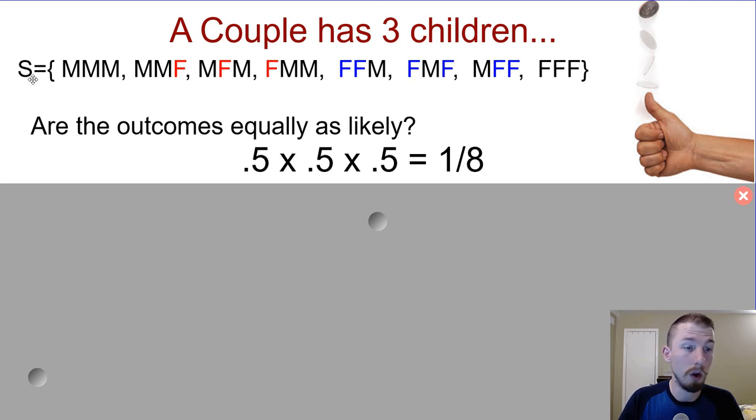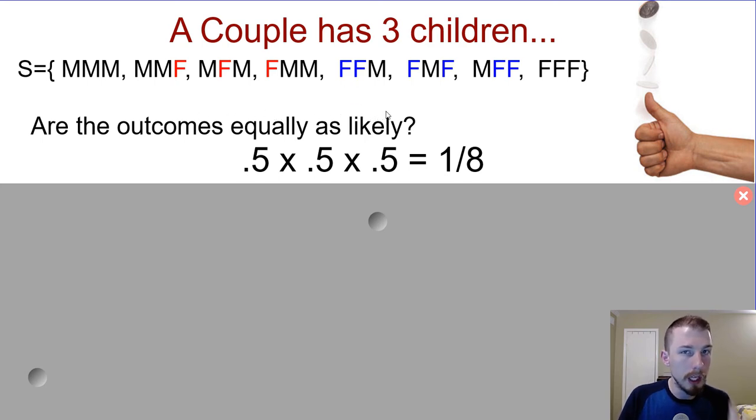The sample set of all the possible sexes of children could be male, male, male, male, male, female. Basically, we have all males, or 1 female. The 1 female could be the youngest, the middle child, or the oldest, like the first one born, right? Or we could have only 1 male, where the 1 male is the youngest, the middle child, or the oldest. Or we could have all female. So are all these outcomes equally likely?